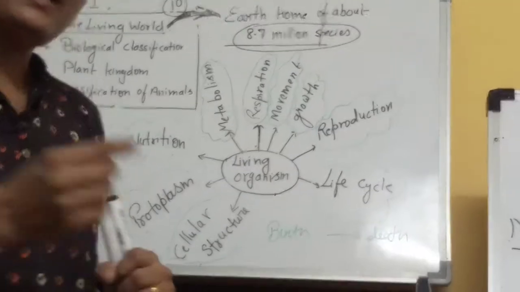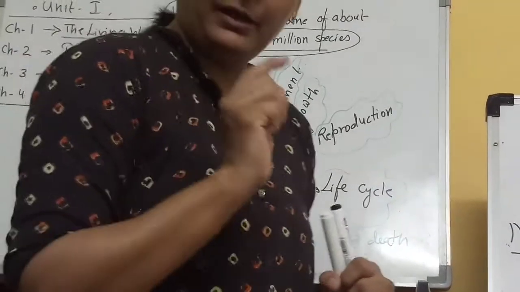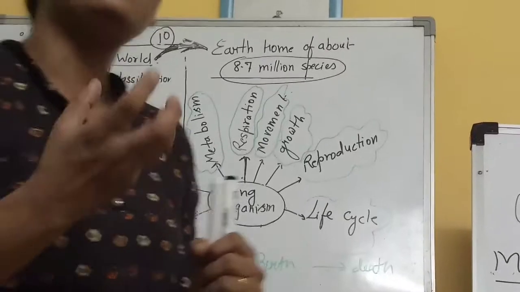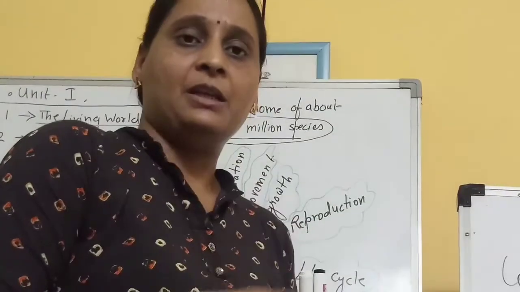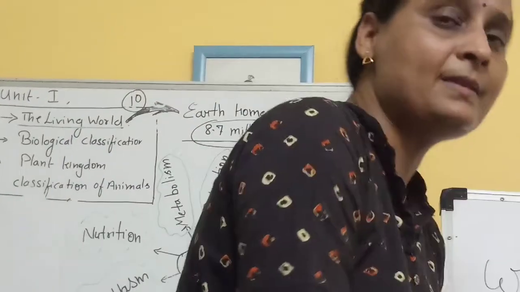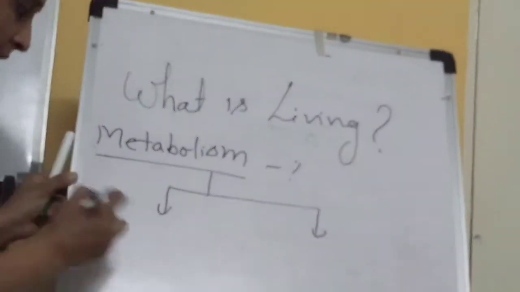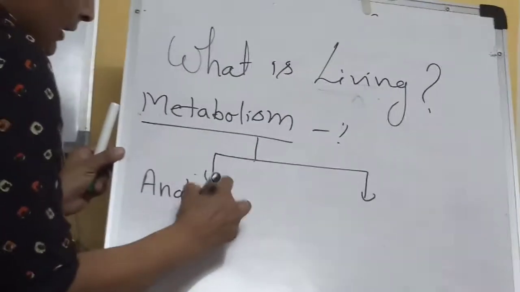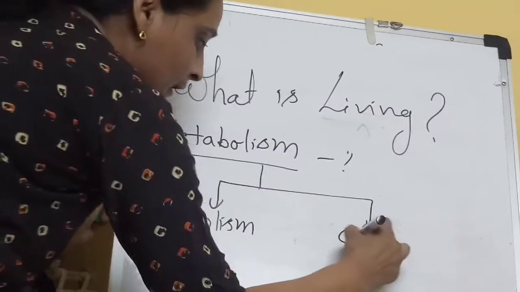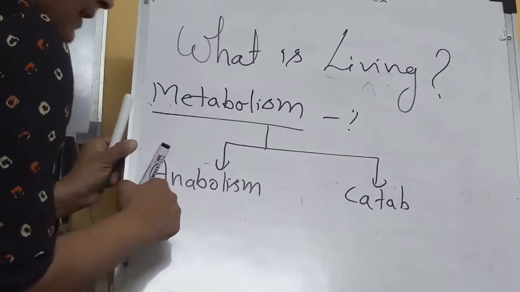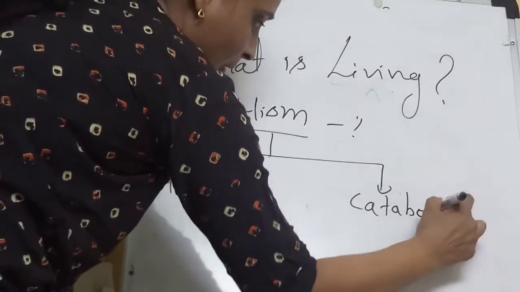Students, now I will explain the small topic of metabolism. Metabolism is a chemical process which happens in our body, and it has exactly two parts. Any organism, whether plant or animal, shows metabolism. It means anabolism and catabolism.